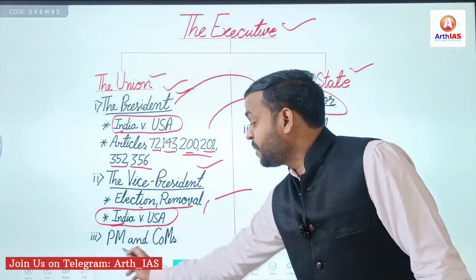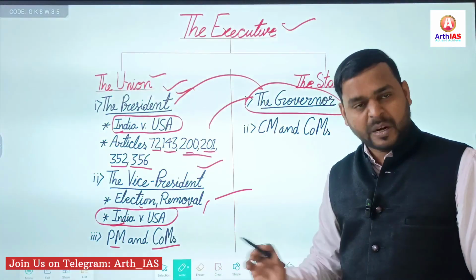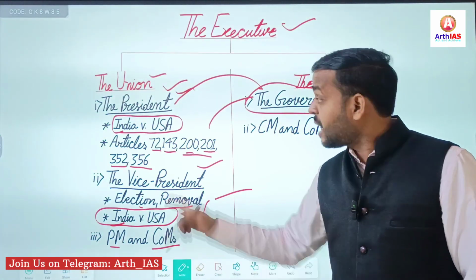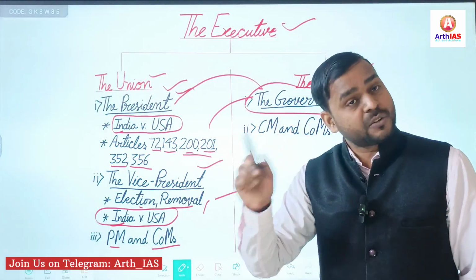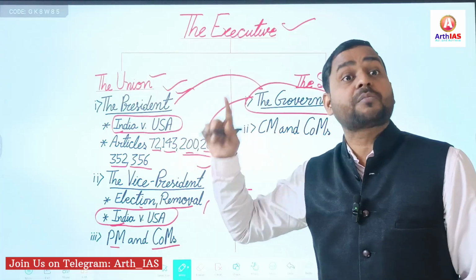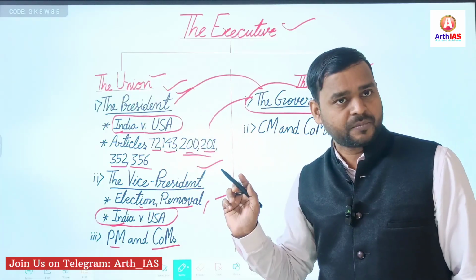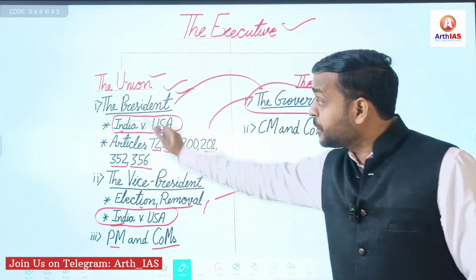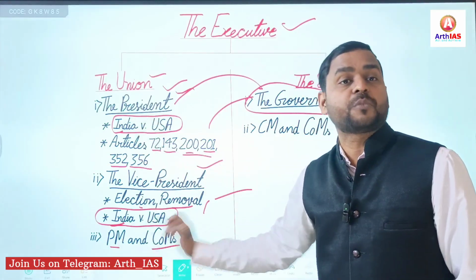Then PM and Council of Ministers, part of executive. Apart from that, Attorney General of India is also important. We will see that when we discuss the topic of constitutional bodies. So under the topic of union executive, these topics are very important.